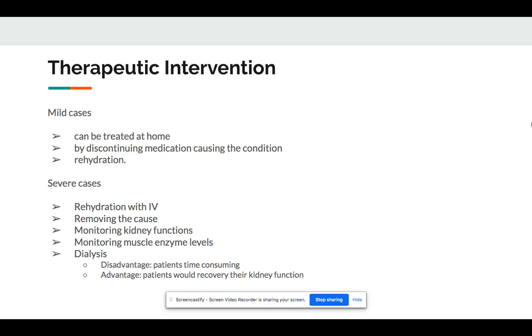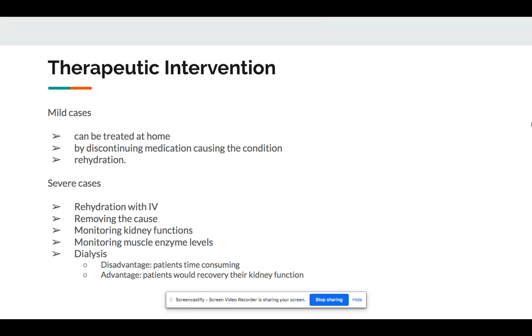Now, therapeutic intervention. Mild cases can be treated at home by discontinuing medication causing the condition or rehydration. For severe cases, you want rehydration with an IV, removing the cause, monitoring kidney functions, monitoring muscle enzyme levels, and dialysis. The main goal for the treatment is to preserve renal function.